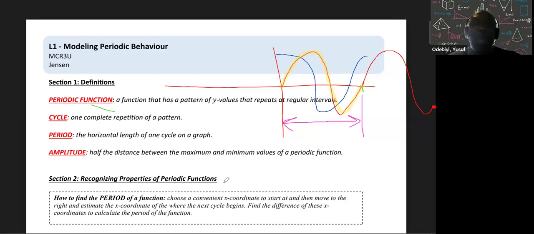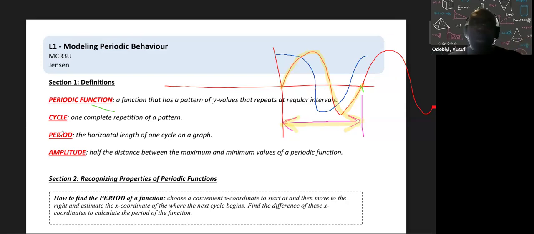Now the period, it says here period, that's the length of time maybe for one cycle. So the cycle is from here to here, and then that is called a period. Okay, that's the distance, the length of time maybe for the whole cycle.